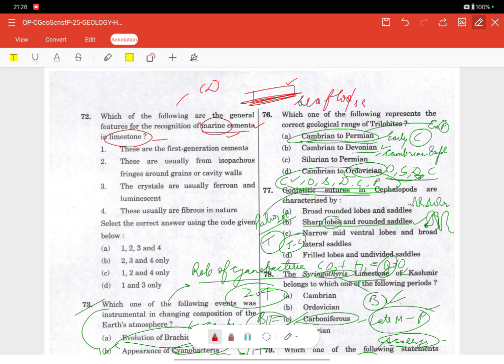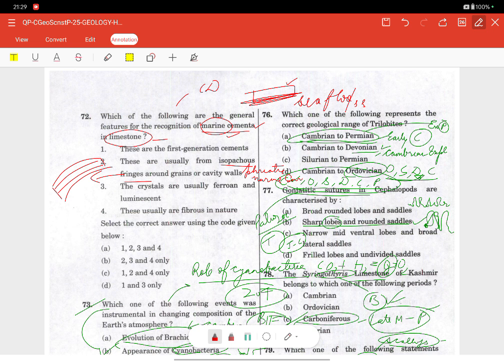Next statement is these are usually from the isopachous fringes around grains and cavity walls. Isopachous fringe means a cement of uniform thickness. A cement of total uniform thickness is there around the grains, and it indicates pores fully saturated with water, and the cement precipitation in the phreatic marine environment. Gravity has no effect and it has this uniform coating, and it is the classic marine cement feature.